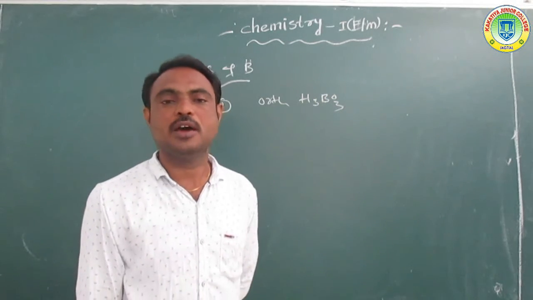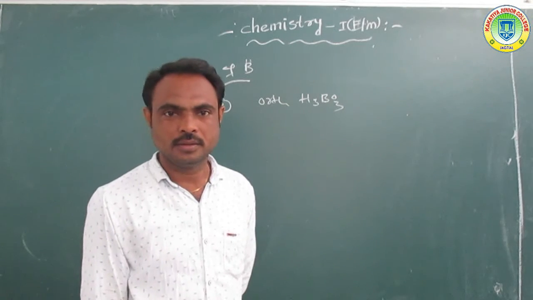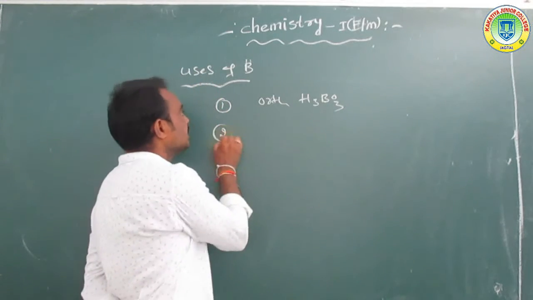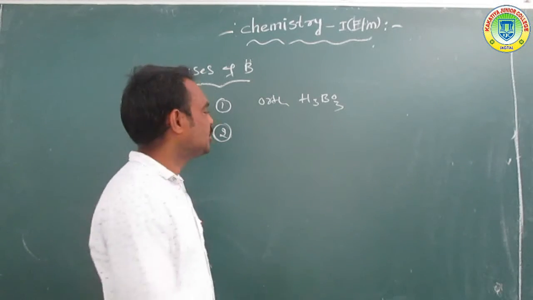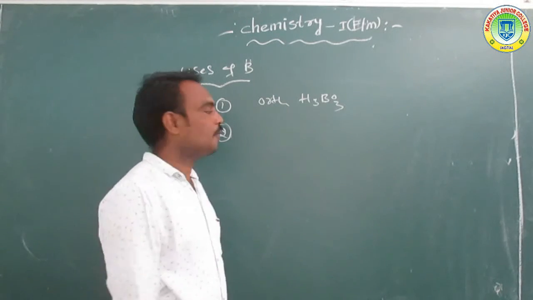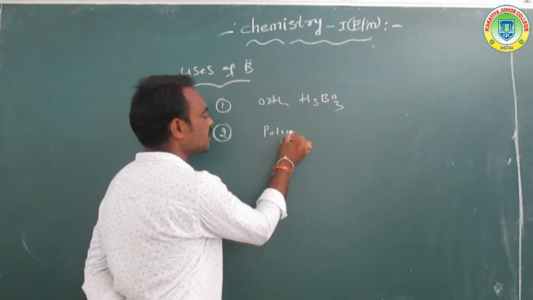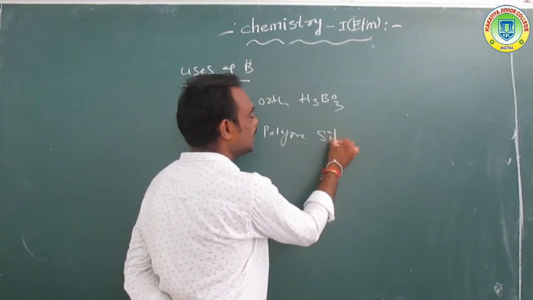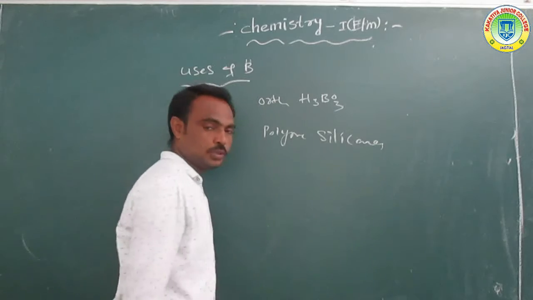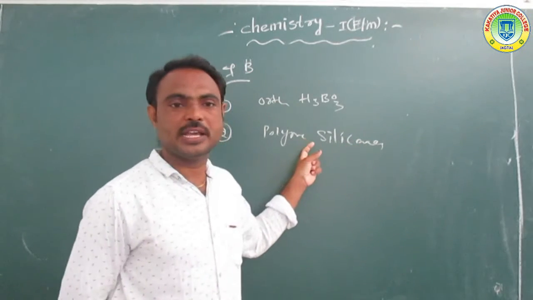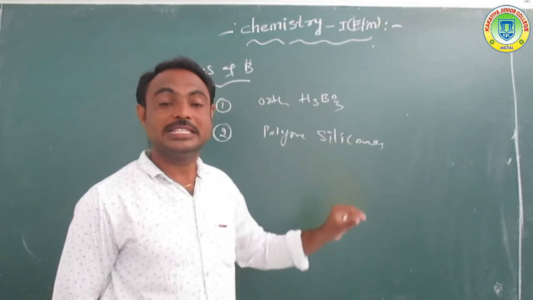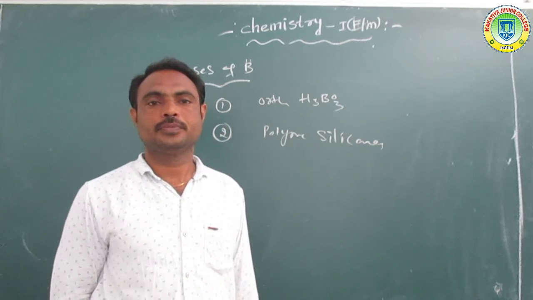H3BO3 is the formula of orthoboric acid. And second one, it is mainly used for the preparation of different types of polymers, like silicones. These silicones are used for the preparation of different types of polymers, like silicone rubber.